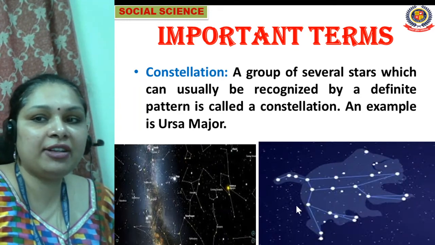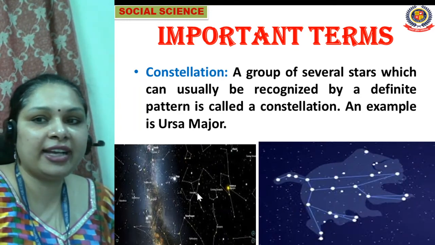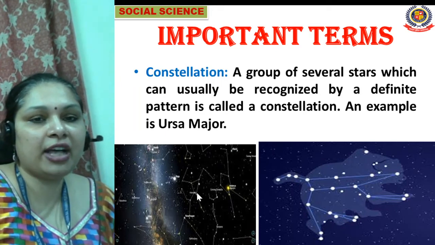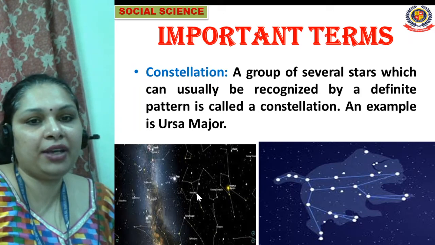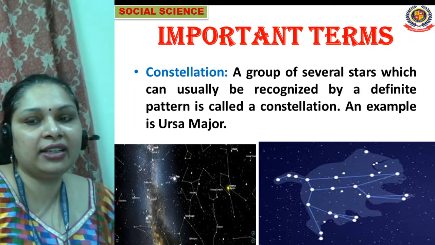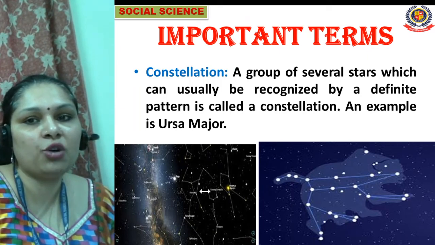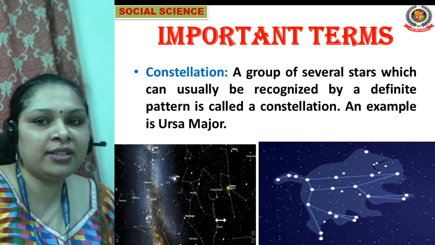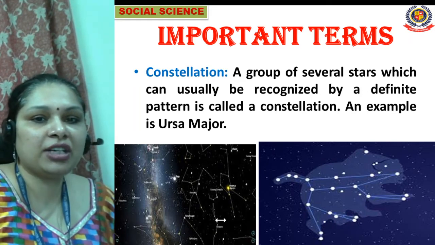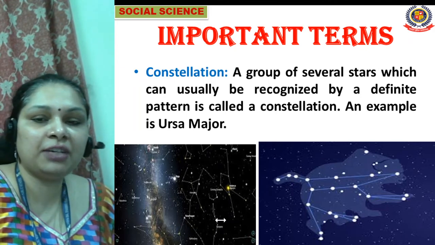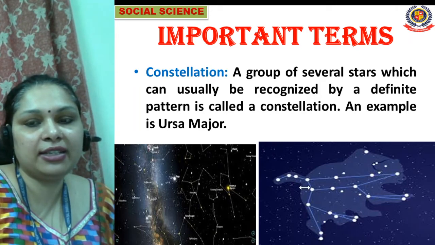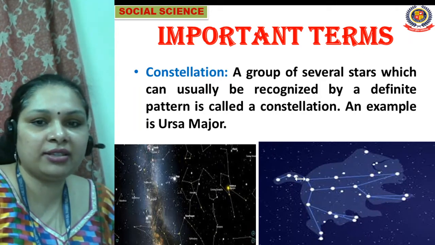Now what are constellations? A group of several stars which can usually be recognized by a definite pattern is called a constellation. For example, Ursa Major, Big Bear, Saptarishi. These are examples of the Ursa Major constellation, and these are patterns of stars, groups of stars which form a constellation. So what is a constellation, students? A group of several stars which can usually be recognized by a definite pattern is called a constellation. For example, Ursa Major, this is a figure of the Big Bear.